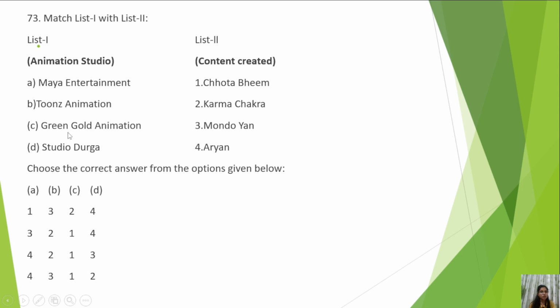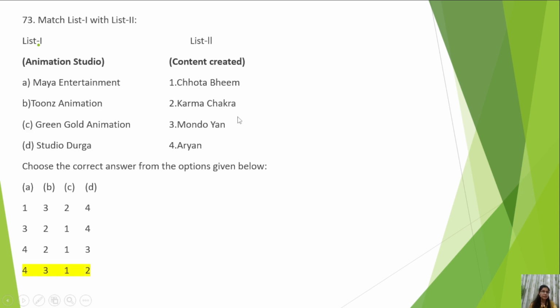My Entertainment, Toons Animation, Green Gold Animation, Studio Durga; Chota Bheem, Karm Chakra, Mondoyan, Aryan. Personally, I found it very difficult because I didn't know that, so I made a wild guess. So the correct option is My Entertainment, Aryan; Toons Animation, Mondoyan; then Green Gold Animation, Chota Bheem; and Studio Durga, Karm Chakra. At least you should know Chota Bheem because it is a very famous cartoon. So it is associated with Green Gold Animation.